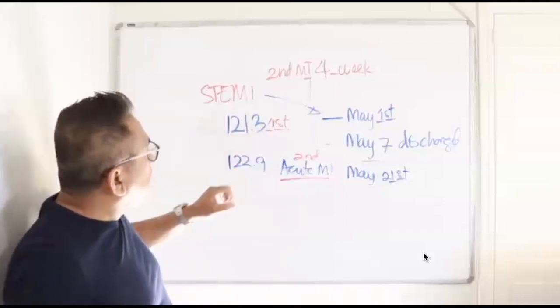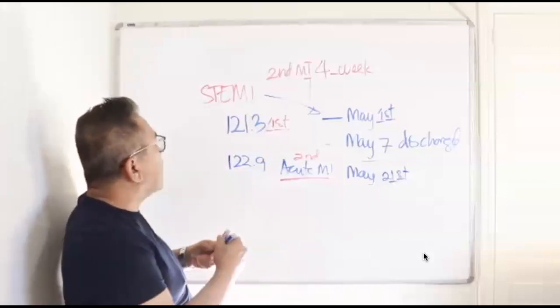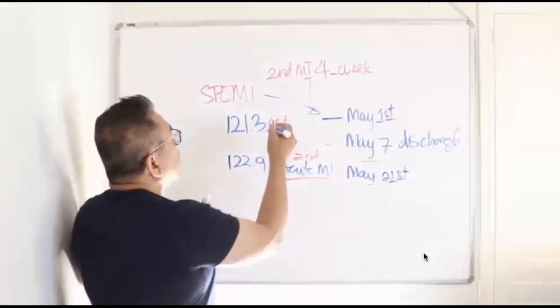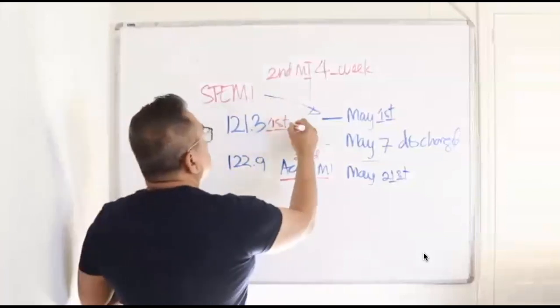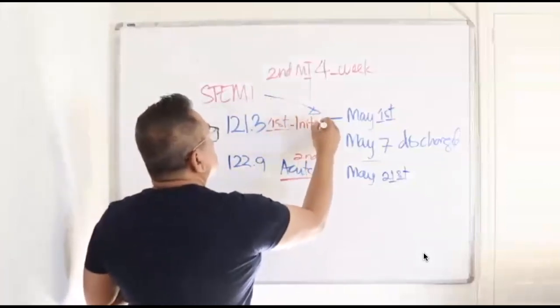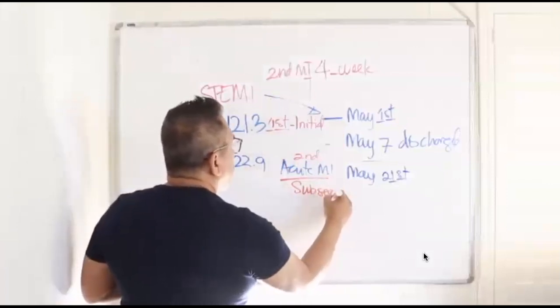So now let's recap this. The first one, which is initial MI right here. This one is initial. This one here becomes subsequent.